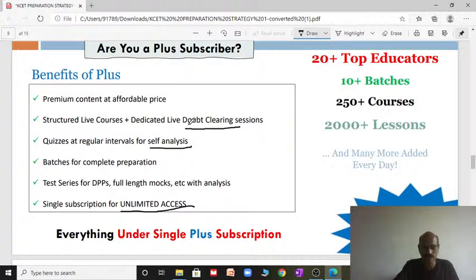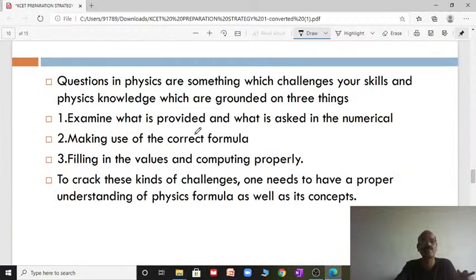So let us continue the tricks to score very good marks within a short time, especially in physics. The questions in physics challenge your skill and physics knowledge, and are grounded on three things. First, examine the question, read the question properly. What is asked in the numerical?